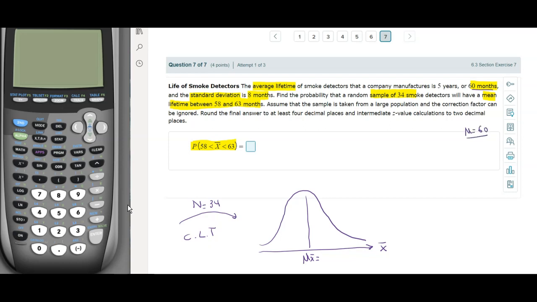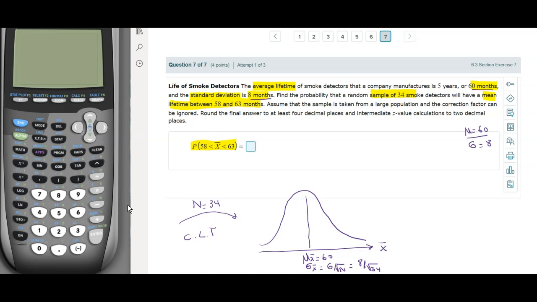By the way, the original sigma was 8. Once we do the sampling, we're going to end up with sigma x bar, and that's going to be the old sigma divided by radical n. In other words, it is 8 divided by radical 34.